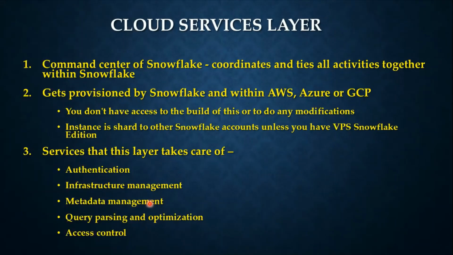These services tie together all of the different components of Snowflake in order to process user requests from login to query dispatch. The cloud services layer also runs on compute instances provisioned by Snowflake from the cloud provider. Among the other services, this layer takes care of authentication, infrastructure management, metadata management, query parsing and optimization, and access control.